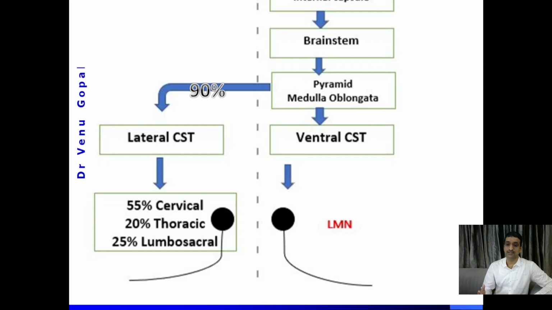Eventually, the author says that the other fibers will also cross at a level below the pyramids or medulla oblongata. But some fibers will terminate directly onto the lower motor neuron on that side. But the majority will go to the lateral corticospinal tract on the opposite side.